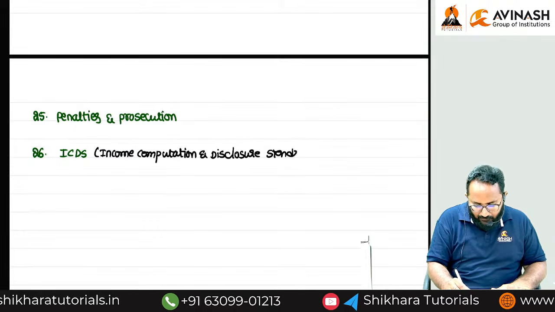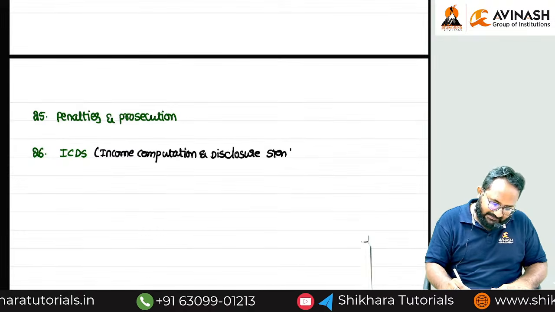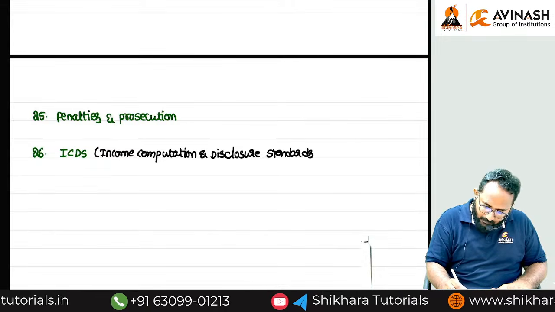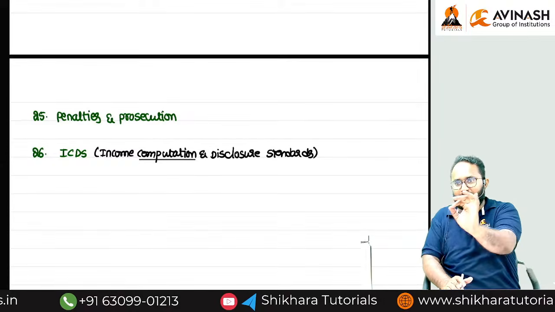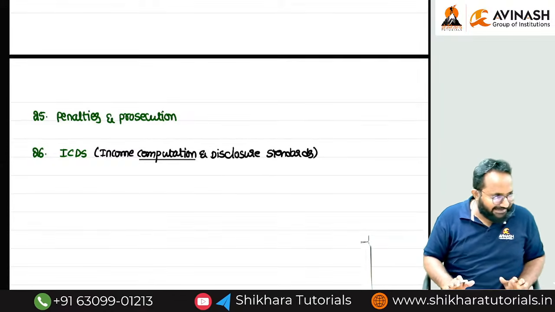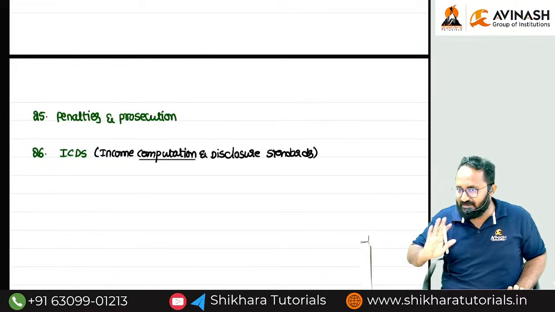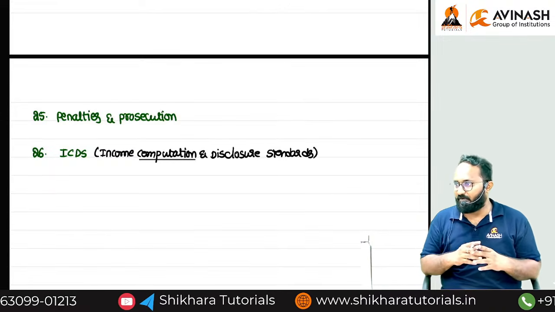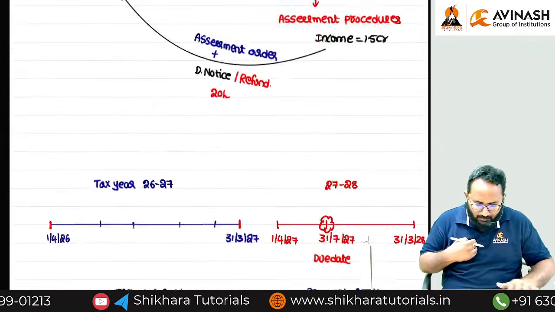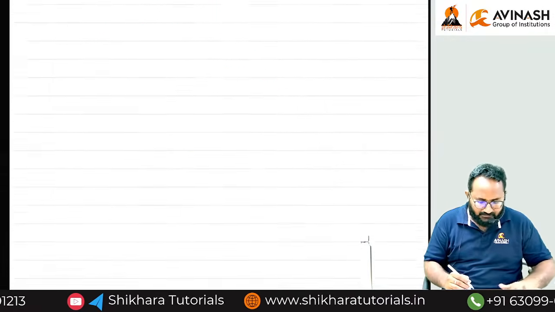Sir, we have 10 ICDS. In the name itself, for computation of income purpose, we have to follow the standards, not for maintenance of books of accounts. I think you know we have 5 heads of income, right? Okay, I am an SSC. I have 5 heads of income.